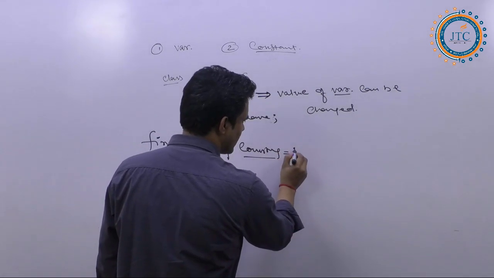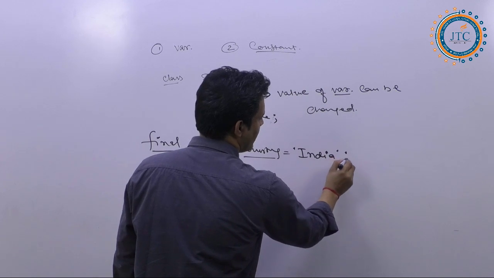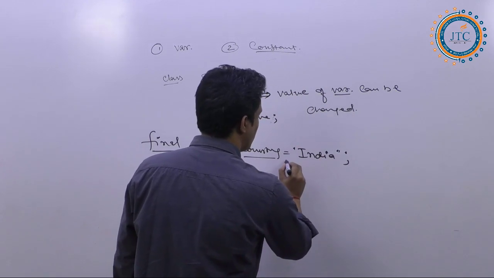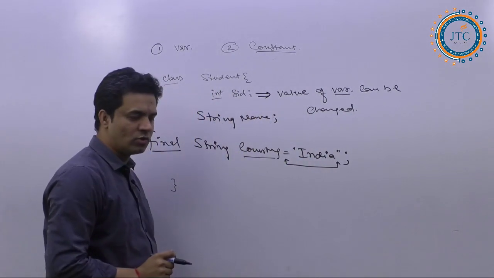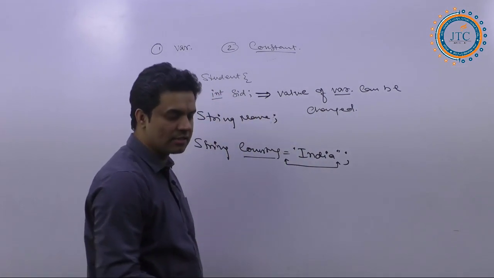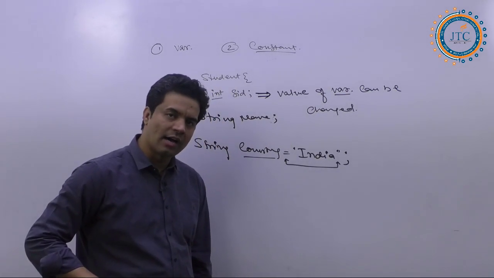And inside this, according to the data type, we provide the value that we can assign. This is the value that we have assigned. Are you getting my point?